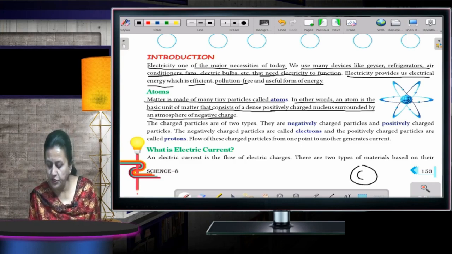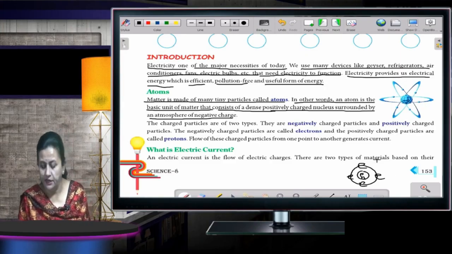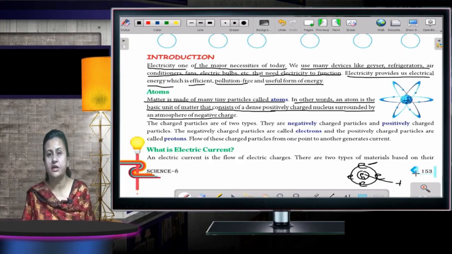It has got a nucleus inside. And in the nucleus, what is there? Protons are there. And outside you will find electrons. And neutrons are there. Protons and neutrons are in the nucleus and electrons are outside. Electrons are negatively charged particles and protons are positively charged particles.